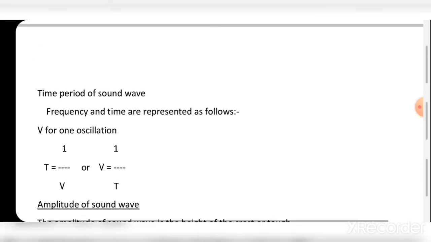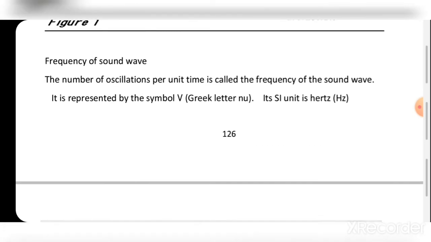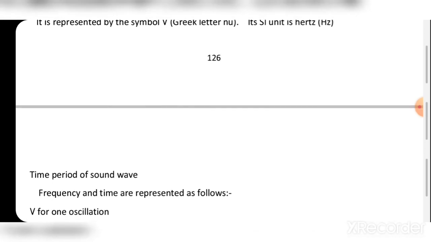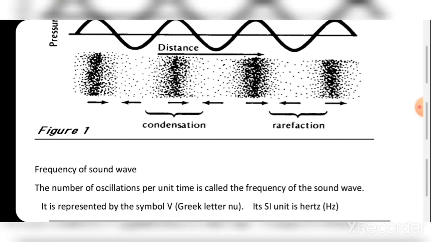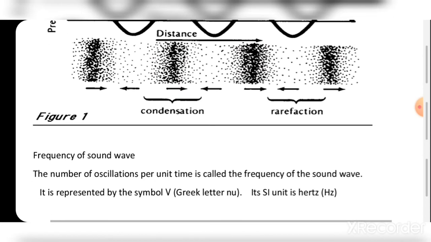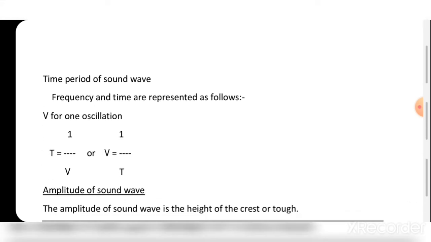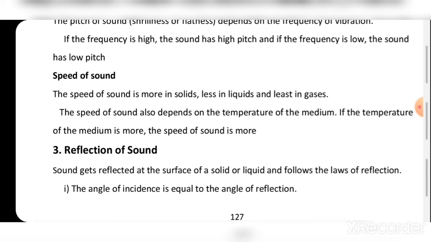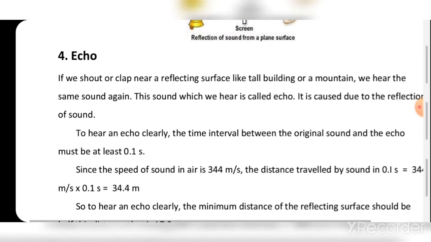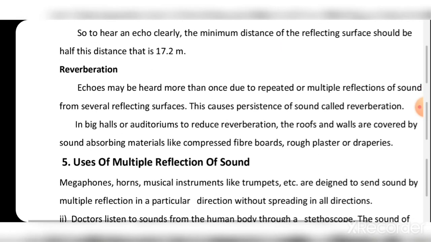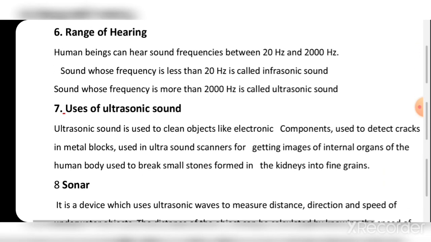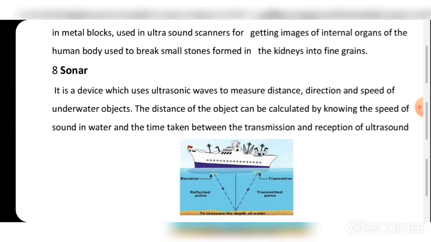Here we took each and every topic surrounding the sound: which is called the crest, which is called the wavelength, how to propagate the sound, how to produce the sound, speed of the sound, reflection of the sound, echoes, how to generate reverberation, use of the multiple reflection of sound, range of the hearing, use of ultrasonic waves and sonar system.